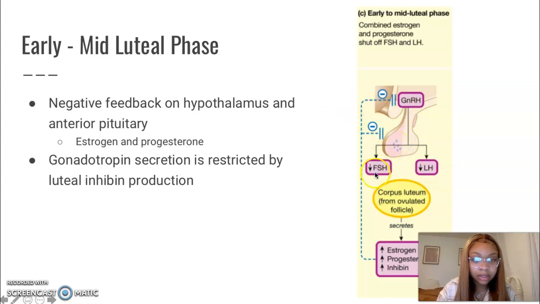And that basically has an effect on follicle stimulating hormone and luteinizing hormone. And all of this negative feedback stems from the increase in estrogen, increase in progesterone, and an increase in inhibin. But mainly, the most effective hormone in this process during the early to mid luteal phase will be progesterone.